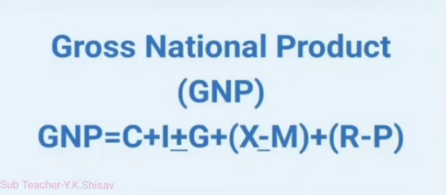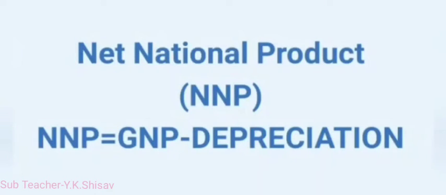The next concept is gross national product, that means GNP. So what is meant by GNP? Gross national product means the gross value of all final goods and services produced annually in a country, which is estimated according to the prices prevailing in the market. That means GNP is equal to C plus I plus G plus X minus M plus R minus P. R means receipts from abroad and P is equal to payments made abroad.